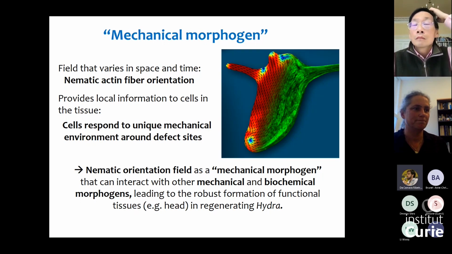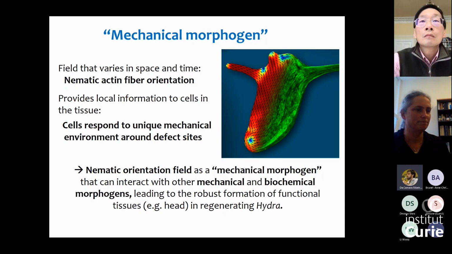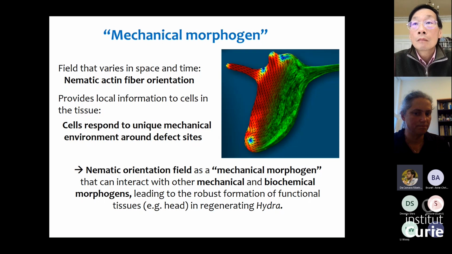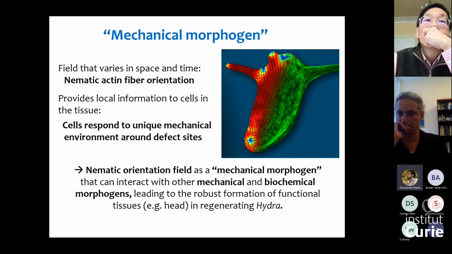Thank you. Hi, thank you for the nice talk. I wanted to ask a very general thing, and I'm not sure if I understood it. You said that these defects are arising from folding, right? So what makes you think that the mechanical morphogen is the actin fibers? If the actin fibers are organized in a certain way as a consequence of folding, then why is the mechanical morphogen the actin fibers instead of the tissue curvature itself?